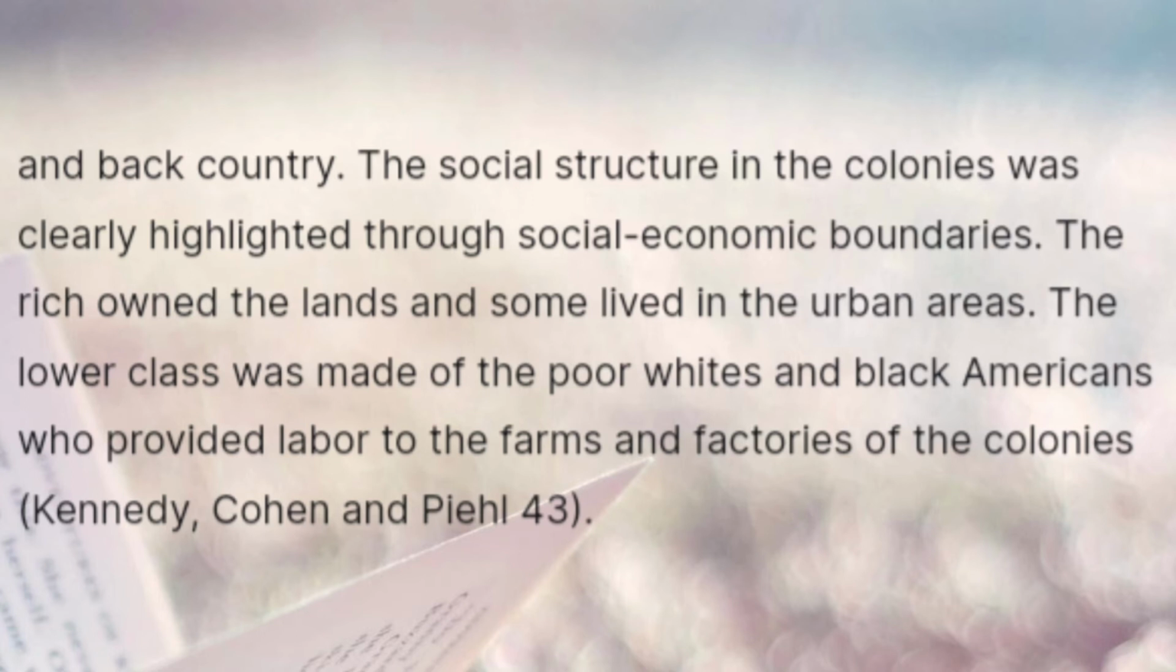The social structure in the colonies was clearly highlighted through social-economic boundaries. The rich owned the lands and some lived in the urban areas. The lower class was made of the poor whites and black Americans who provided labor to the farms and factories of the colonies, Kennedy, Cohen and Peel 43.